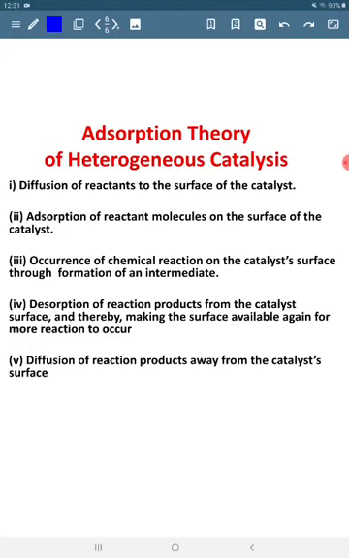In order to explain heterogeneous catalysis, adsorption theory has been proposed. There are 5 steps here. First, reactants get diffused on the surface of the catalyst, and then the adsorption occurs.